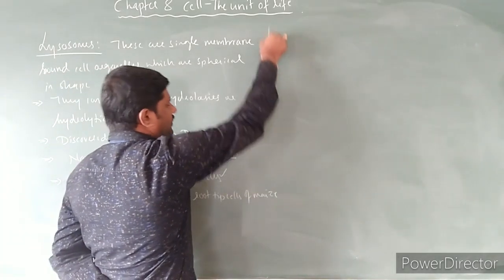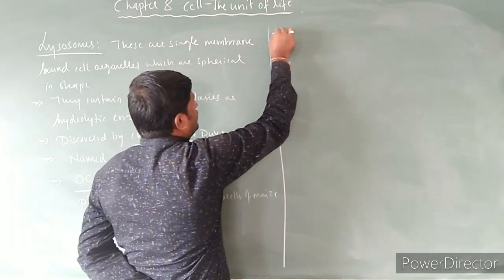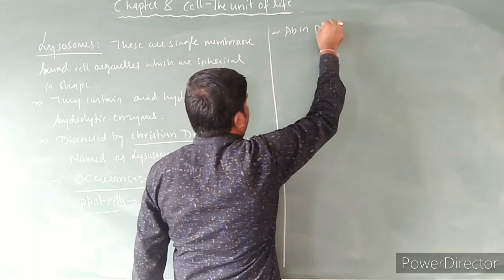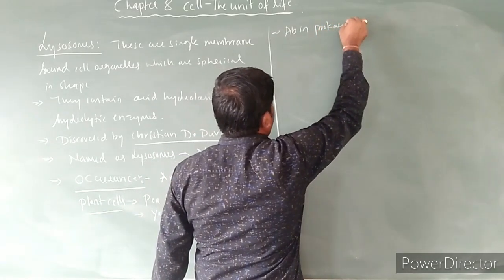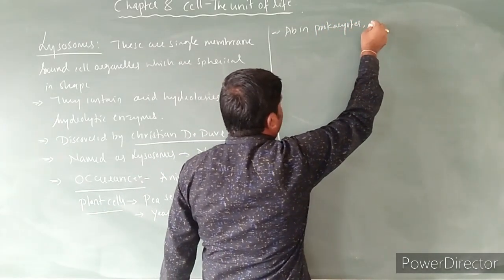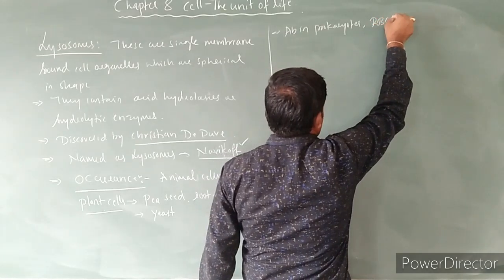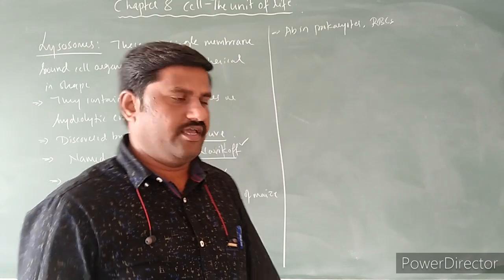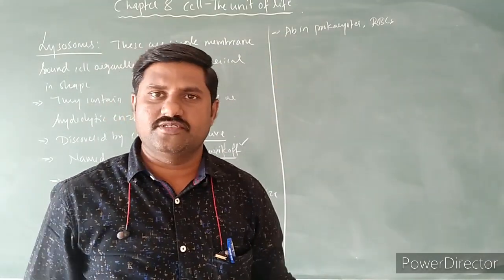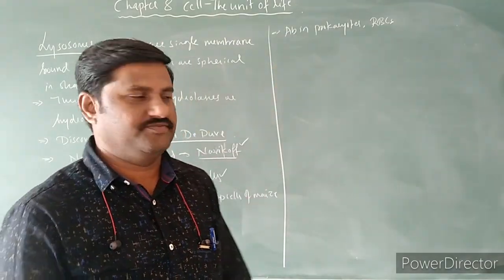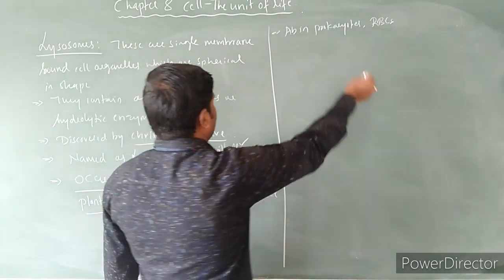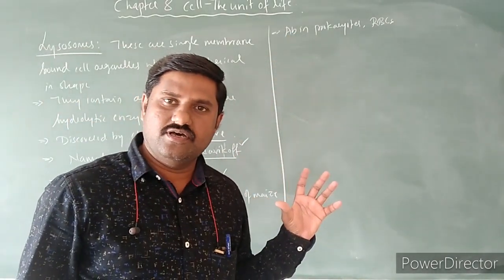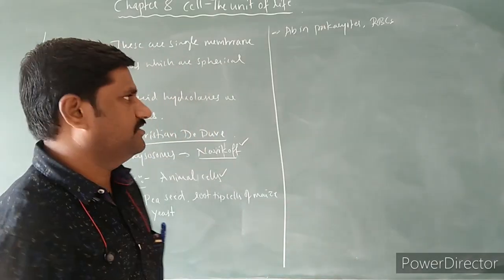it is absent in all the prokaryotes and RBCs. In matured RBC they are absent, and in almost all the prokaryotes they are absent, right? So this is the presence or the occurrence of this cell organelle, that is lysosome.